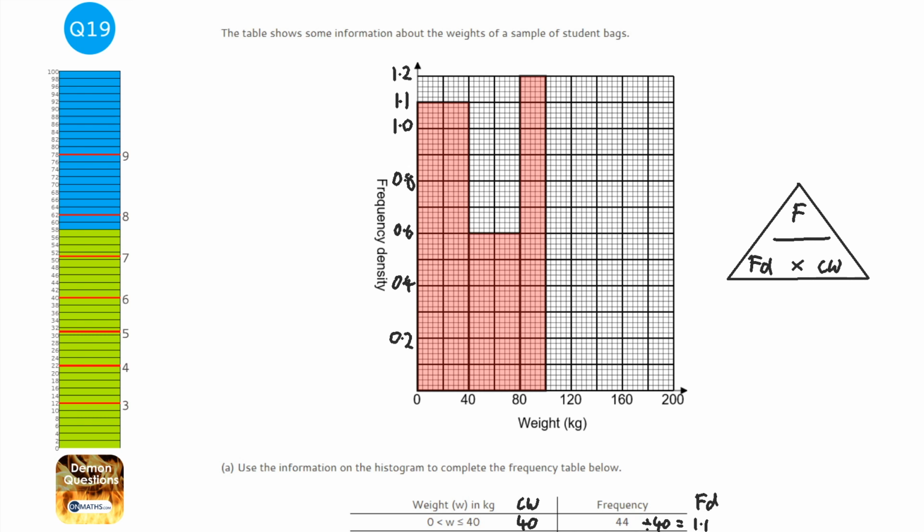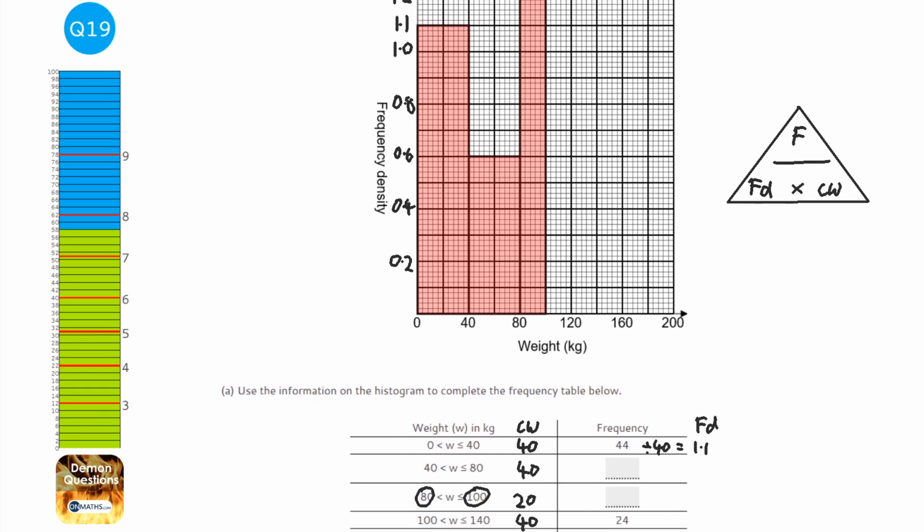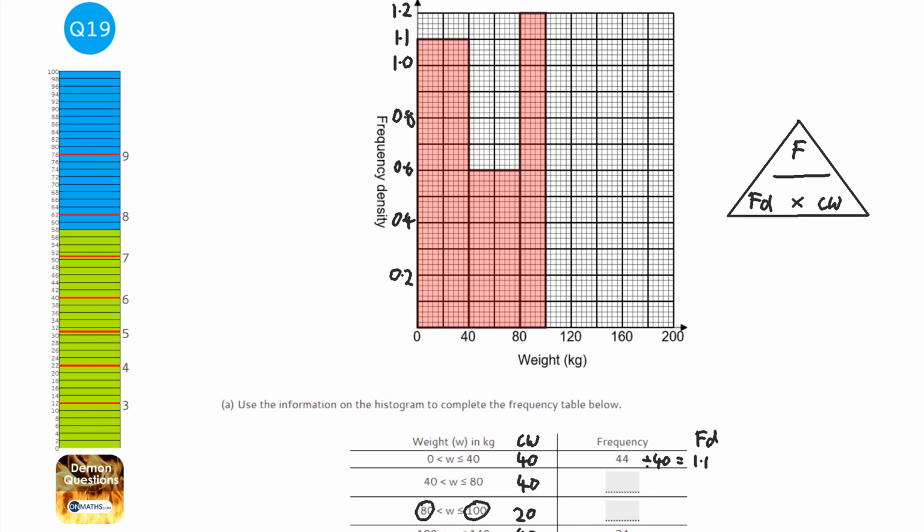So now I know my frequency densities, I can actually work out what the next frequencies are. The next one has a frequency density of 0.6. So I'm going to times that by the class width, 40 times 0.6, which is 24.